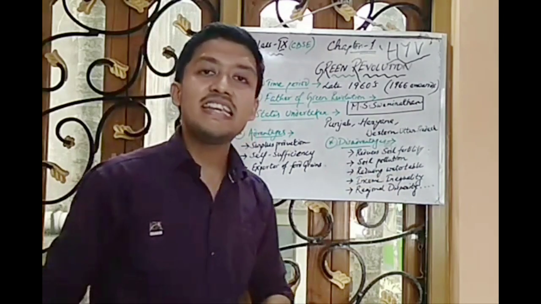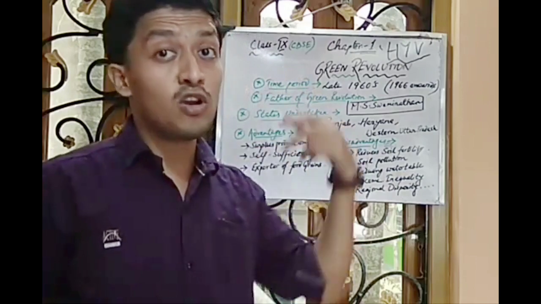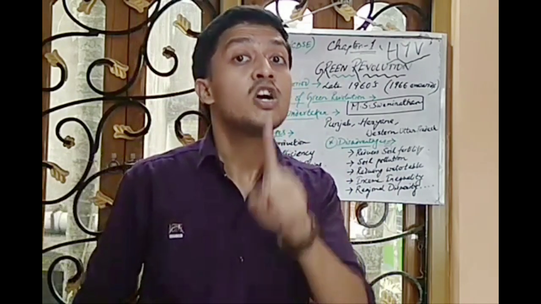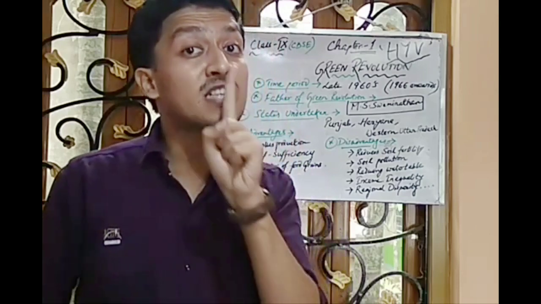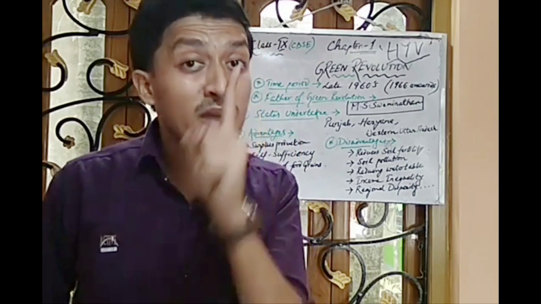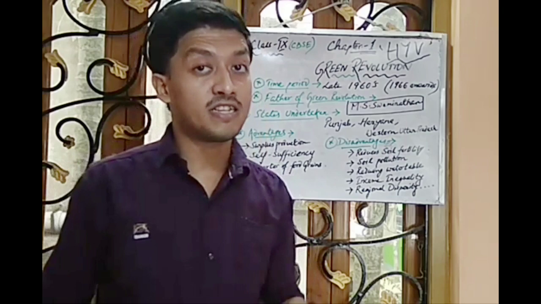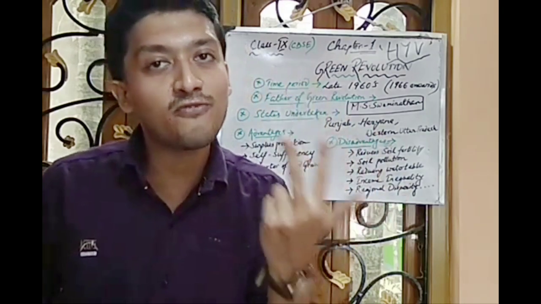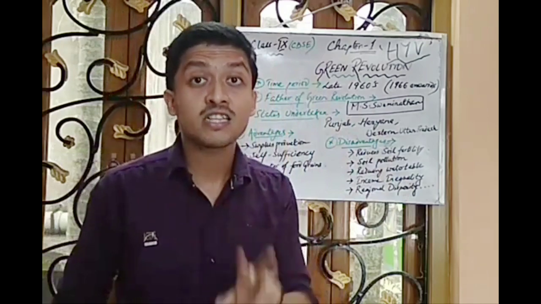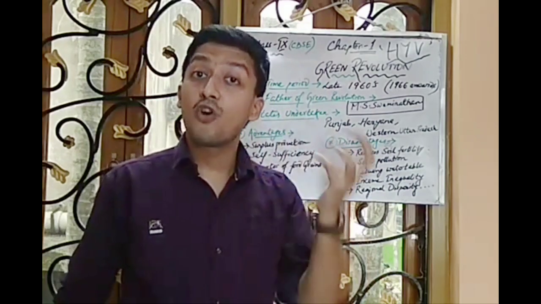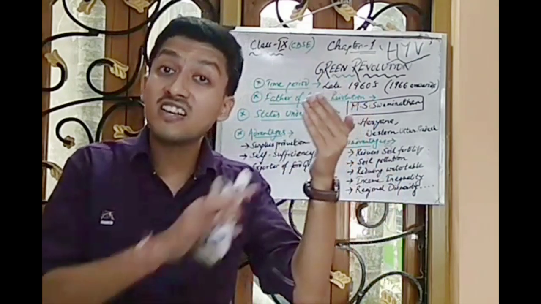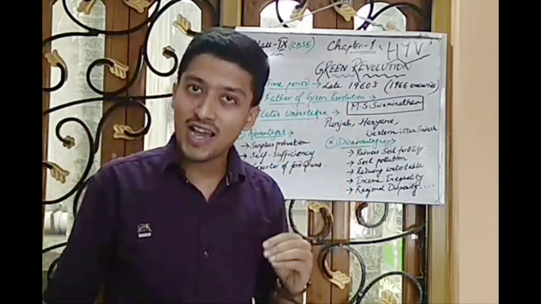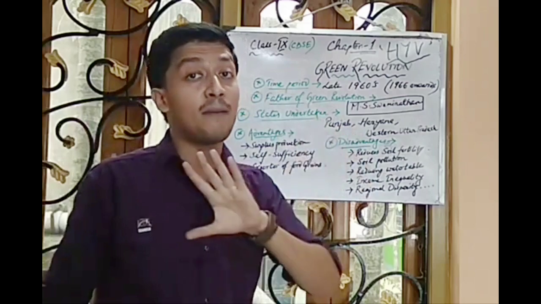Another one was income inequality. As I told earlier, high yielding variety of seeds was distributed not to every state but to some specific states, to some specific farmers with affordability. Punjab, Haryana and Western Uttar Pradesh were those areas where farmers had affordability. They were the rich farmers in comparison to other farmers in our entire country. That's why those farmers got their upliftment.